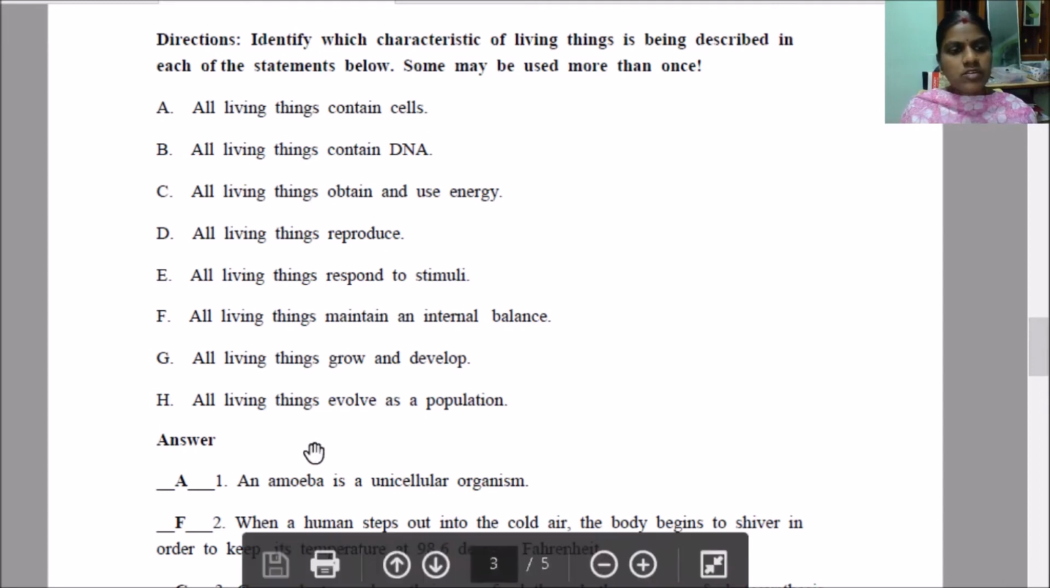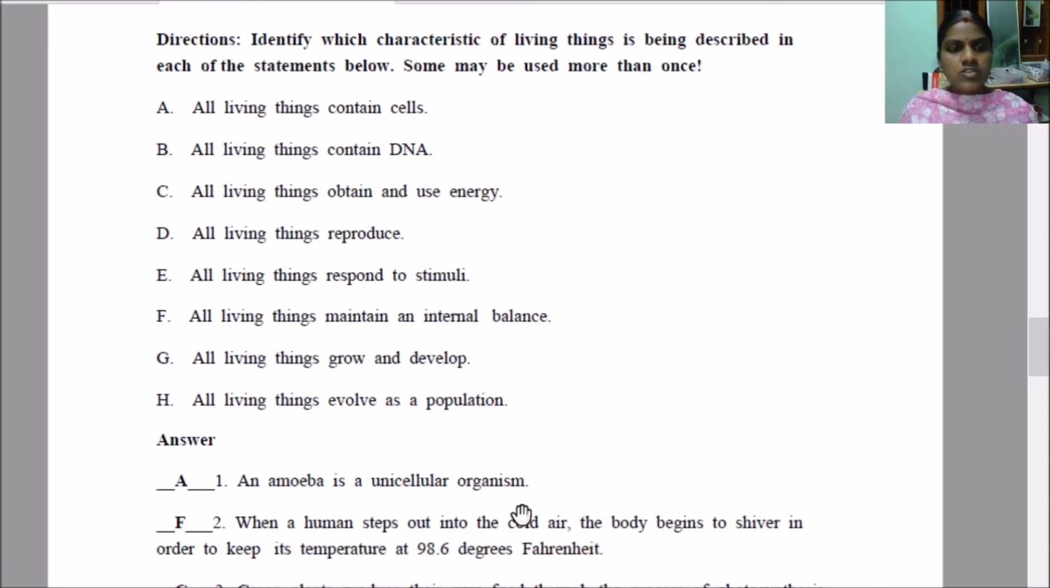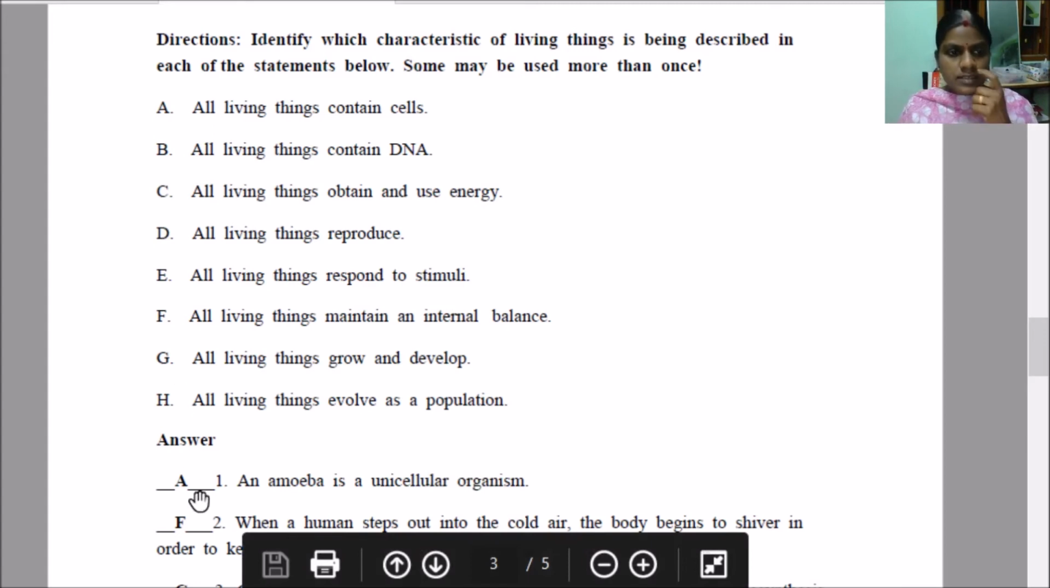Okay, here you can see an amoeba is a unicellular organism. So unicellular means single cell. So will all living things contain cells match here? Will it match here? Yes, of course. So the option here is A.